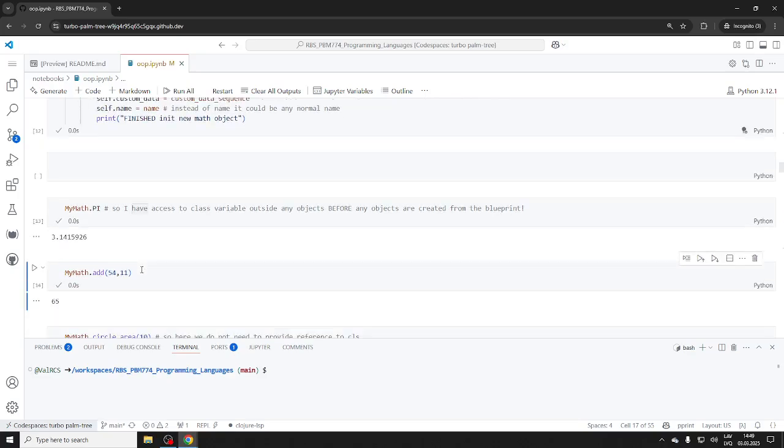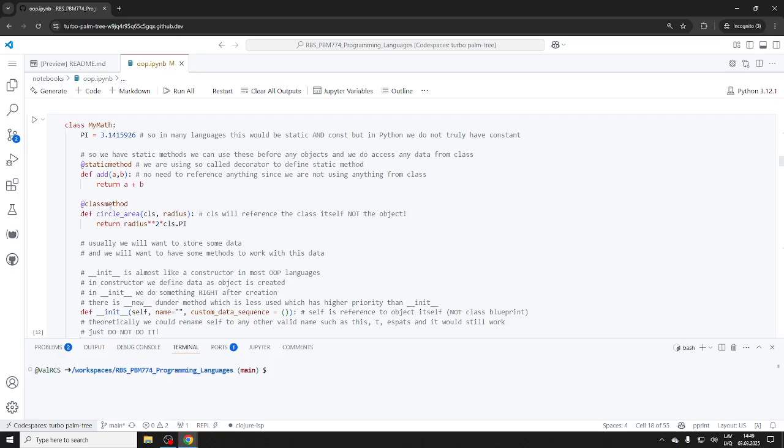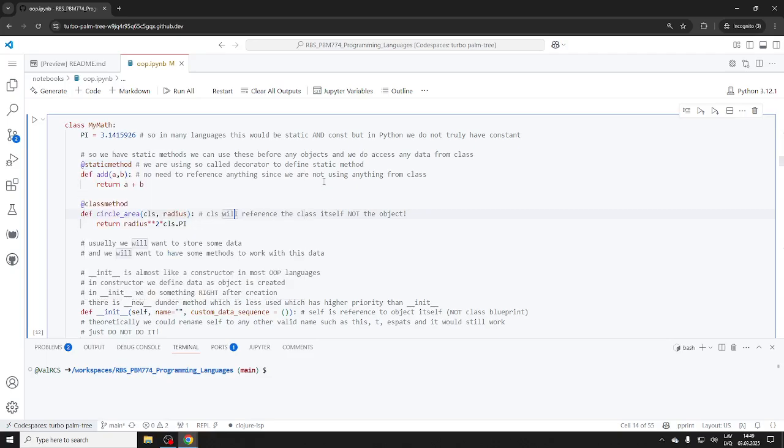I mean, of course, you can still make objects. I can calculate circle area. So again, circle area, right? It's a class method. So what's the difference between static method and class method in terms of Python? That's what I wanted to ask you.